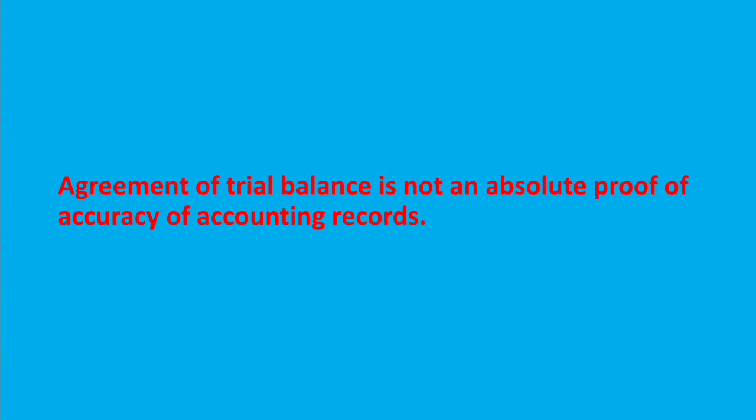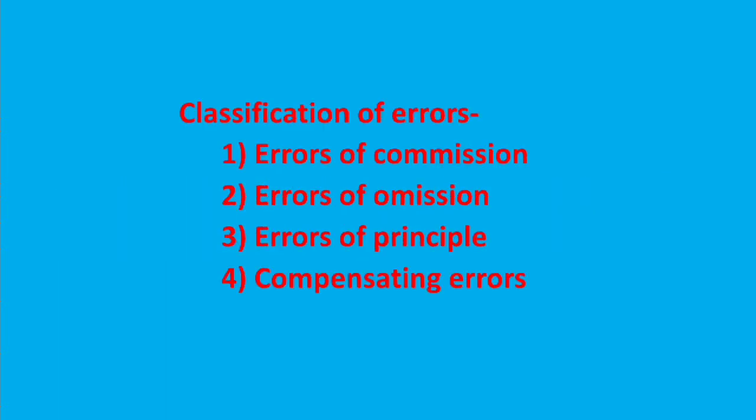Now, we can classify all these errors, all the errors which affect the trial balance and which do not affect the trial balance. We can classify all these errors into four categories. Classification of errors. Errors can be classified into errors of commission, errors of omission, errors of principle, and compensating errors.